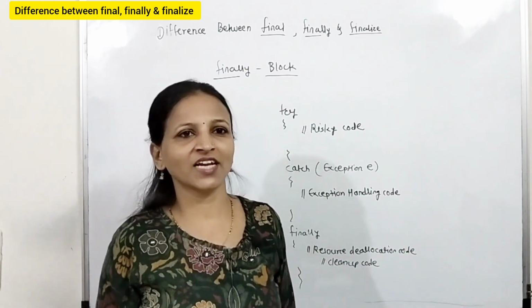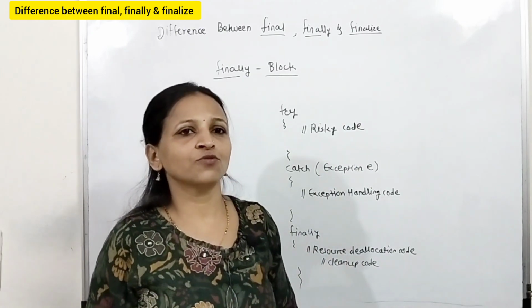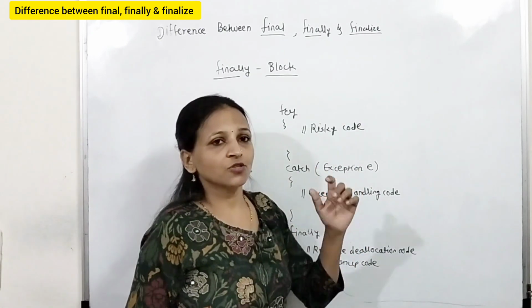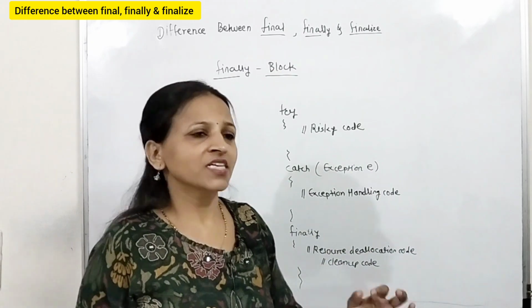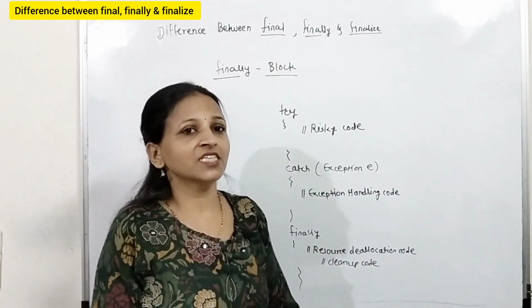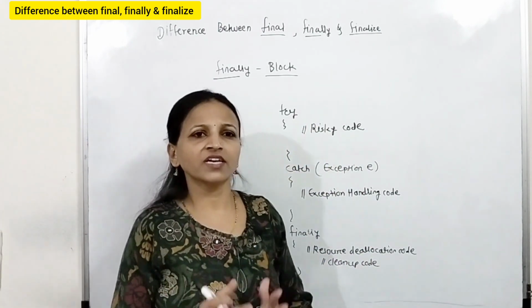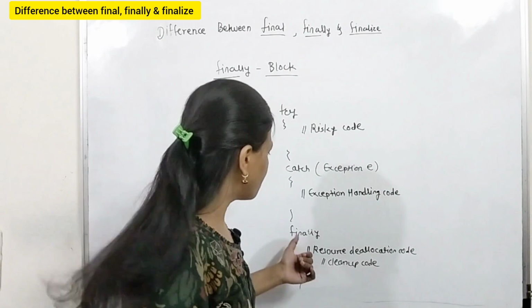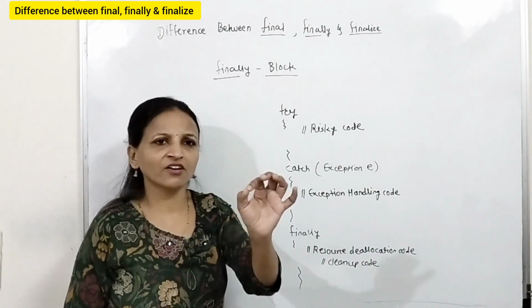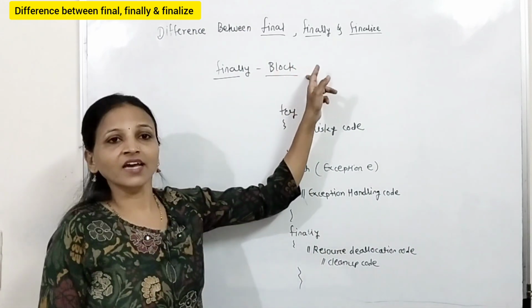That code will always get executed, whether the catch block is executed or not, whether an exception is occurring or not. Suppose you want some code to be compulsorily executed in every case, then you can put that code inside a finally block and it will always get executed. That is the finally keyword.